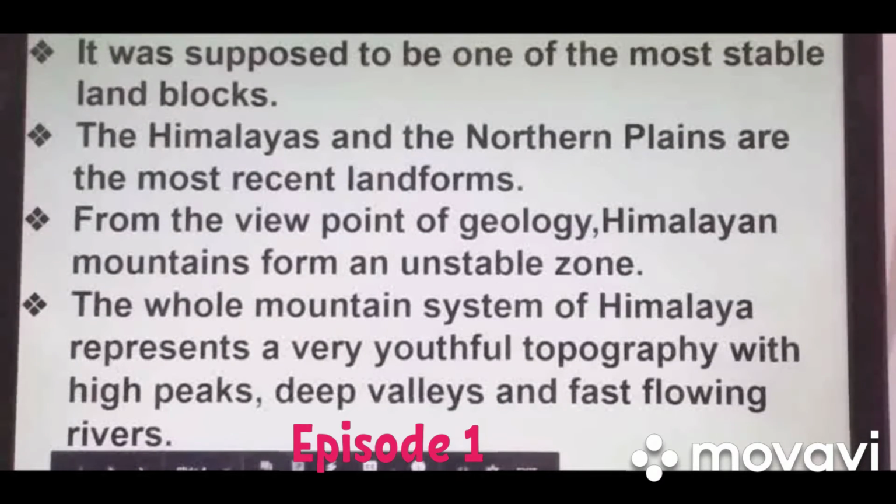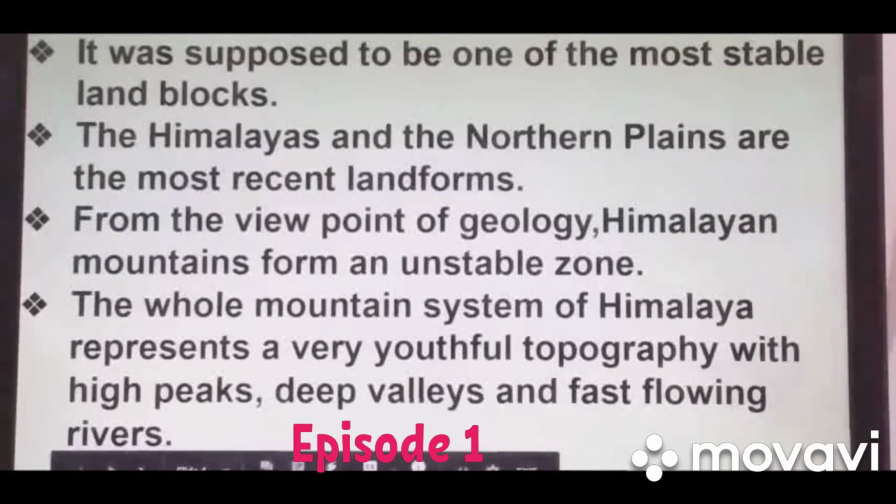Next, the Himalayas and the northern plains are the most recent landforms. The Himalayan mountains and the northern plains have the same geological age, because they were formed during the same period of time. Most recent landforms means young landforms.